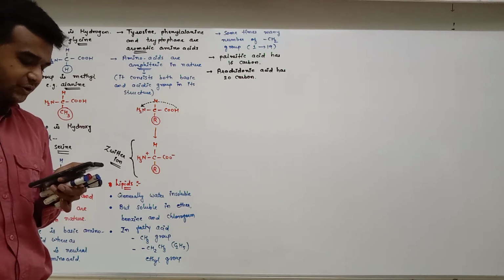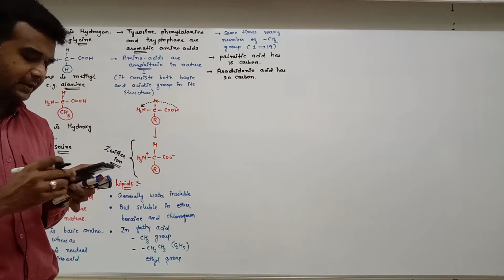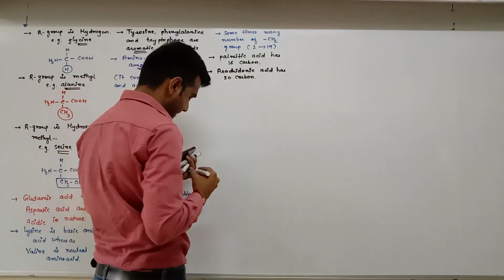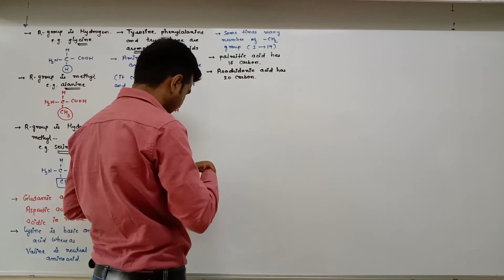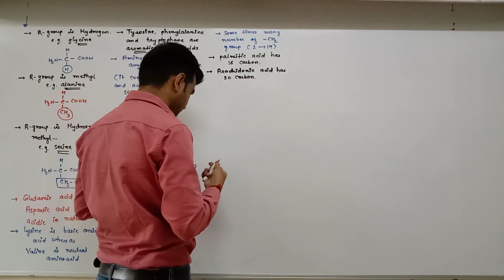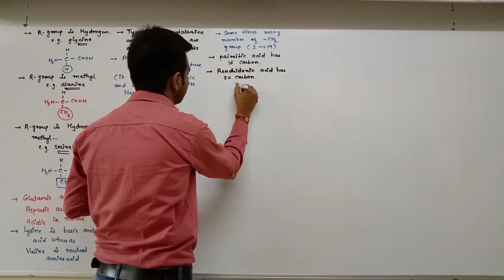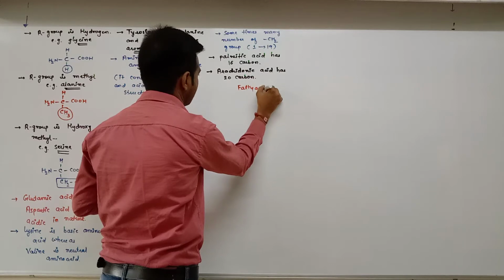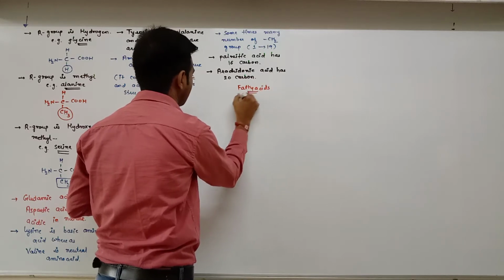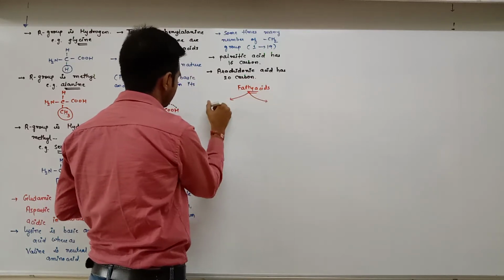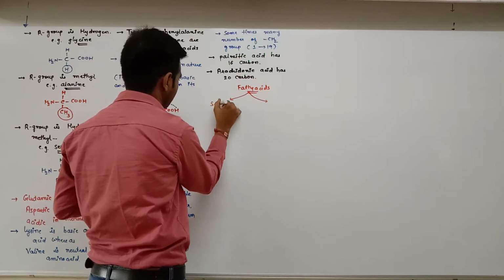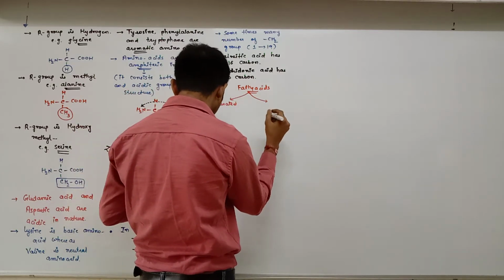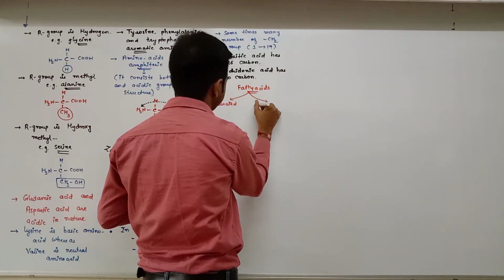Fatty acid could be saturated and unsaturated. So here fatty acids are of two types, saturated and unsaturated.